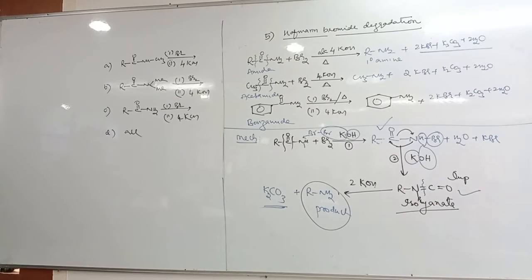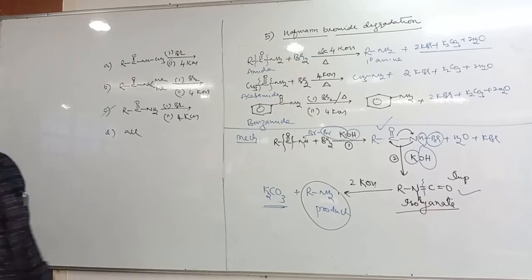Which of the following is a Hoffmann bromamide degradation? Option C only. Okay, not A and B. It is also on the previous question.